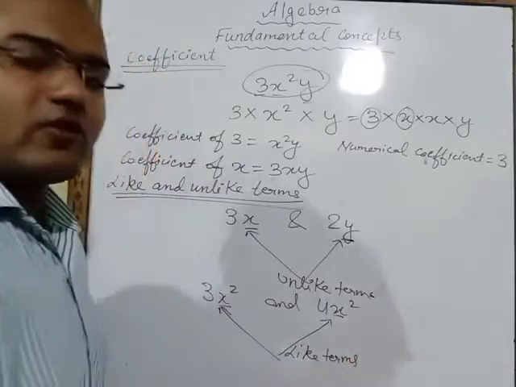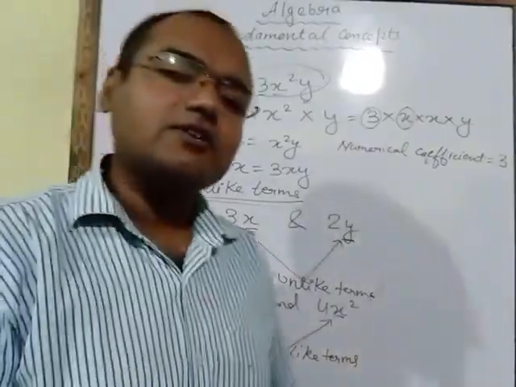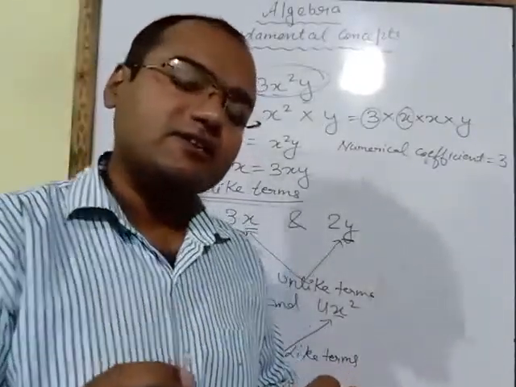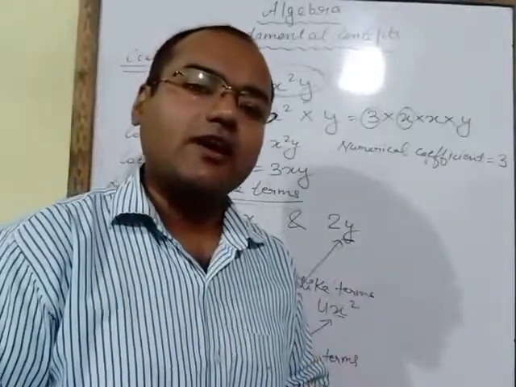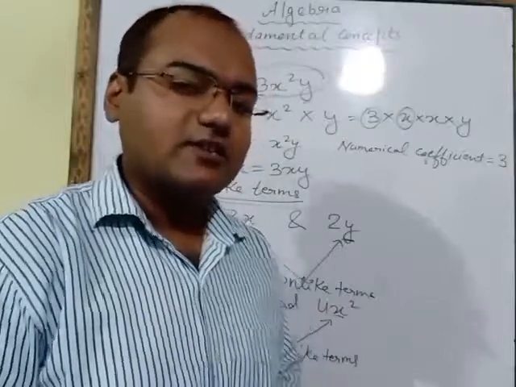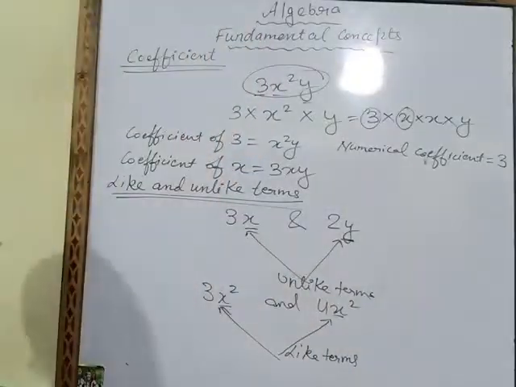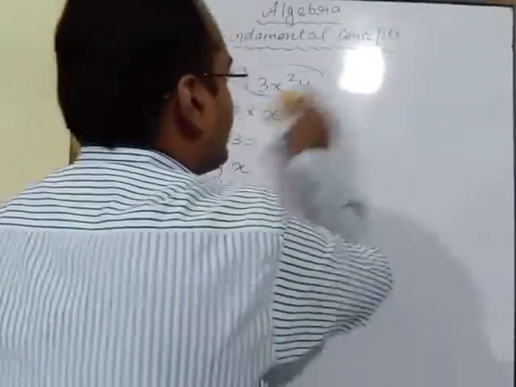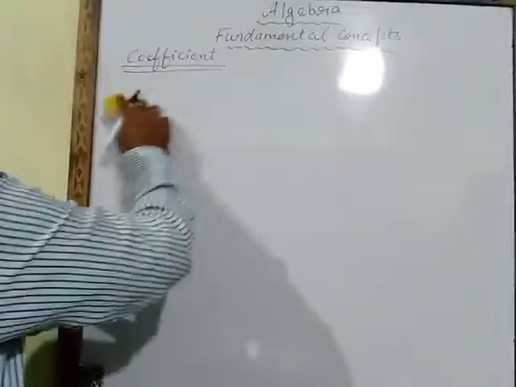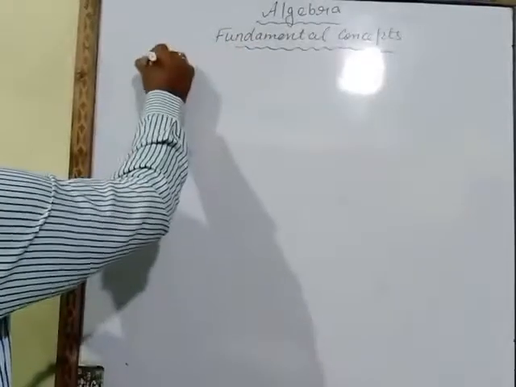So what is the definition of like terms? Terms in which variables or literals are the same are known as like terms. Now next is polynomial. Next point, polynomial.